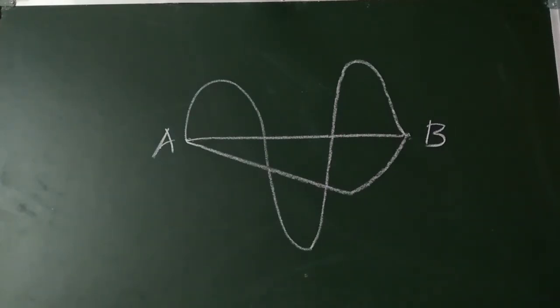Which line do we call a distance? I think everybody in your daily life may use the word distance many times. In these three lines, which is called the distance?